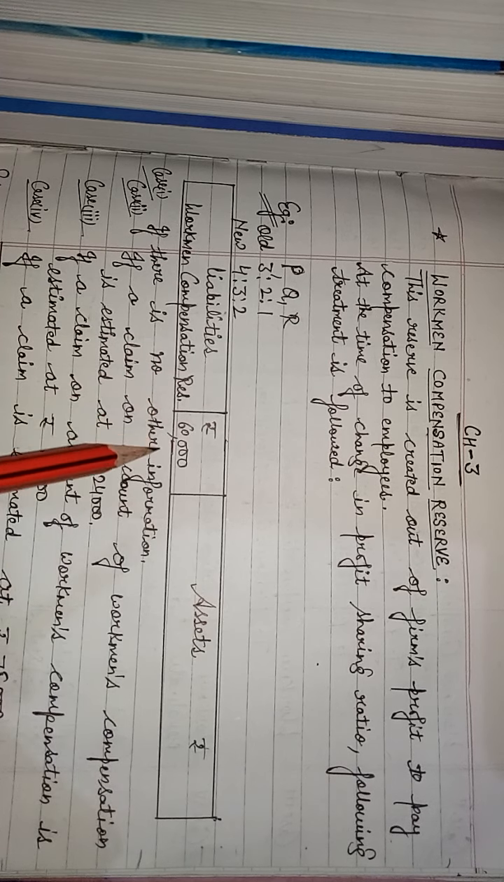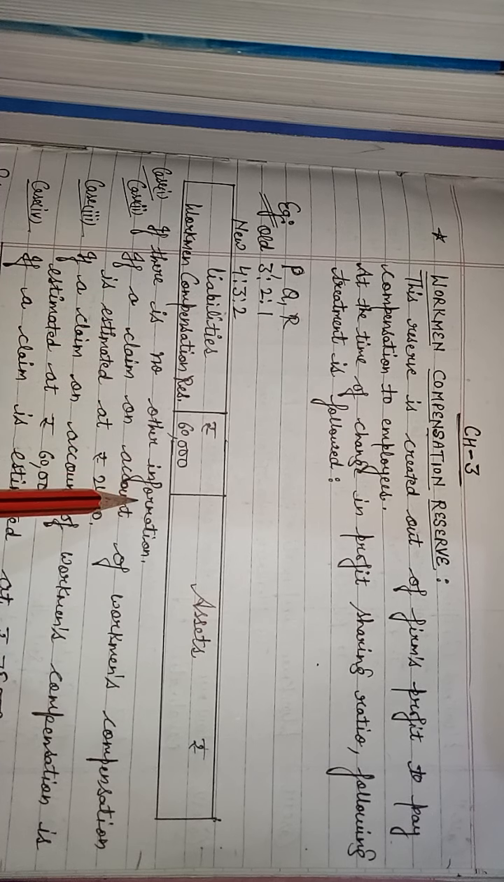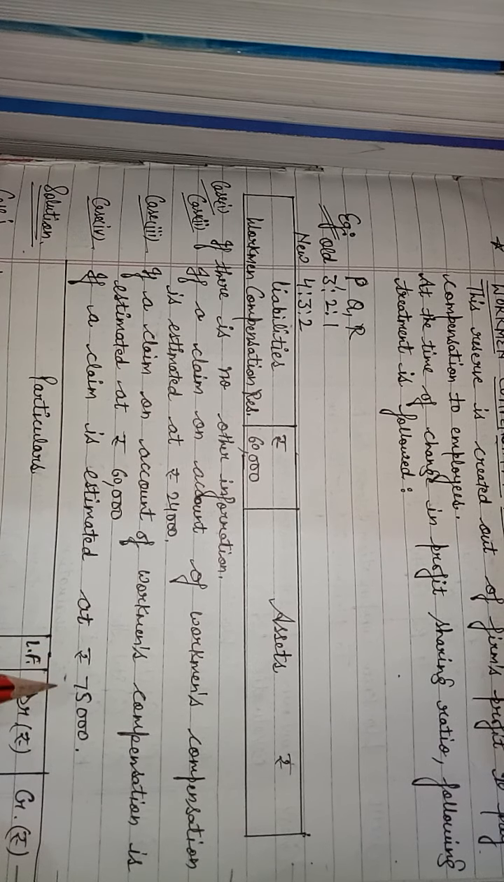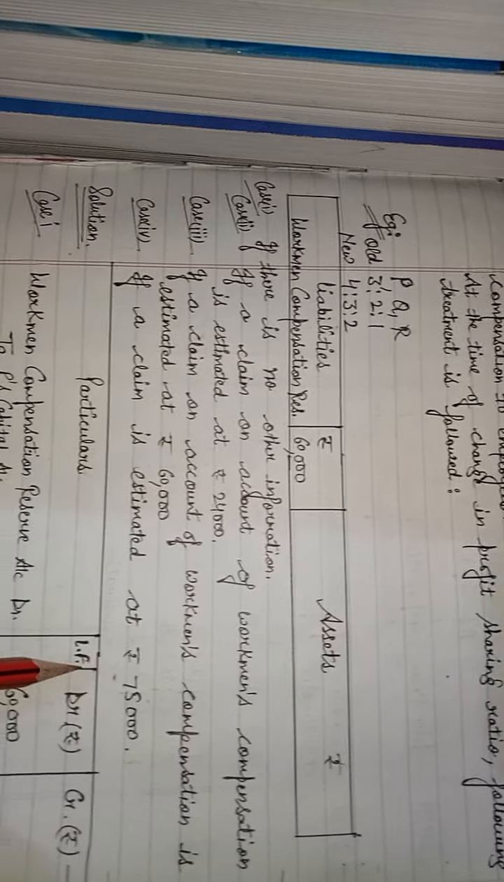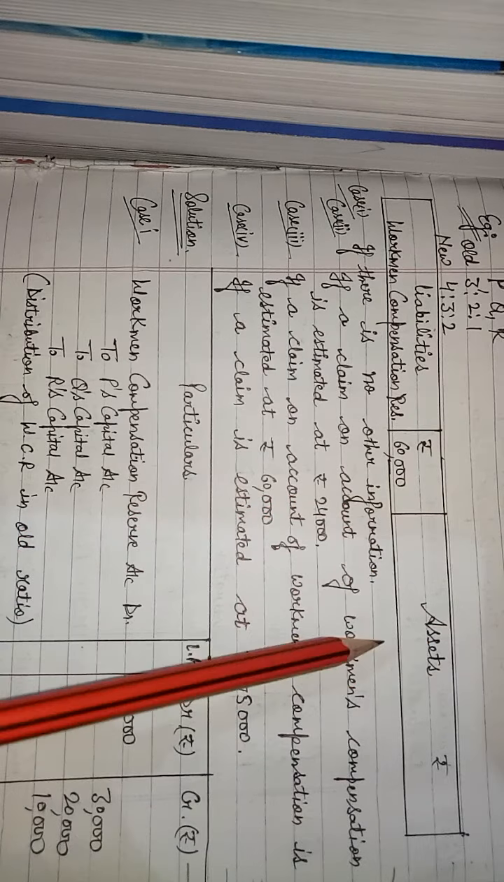Now you have to pass journal entries. When nothing is mentioned, it means partners are distributing reserves. In case of any other information, it is assumed that partners are distributing the amount of reserves. So case 1, there is no other information related to claim. Case 2, there is a claim of rupees 24,000. Case 3, there is a claim of 60,000. Case 4, there is a claim of 75,000.